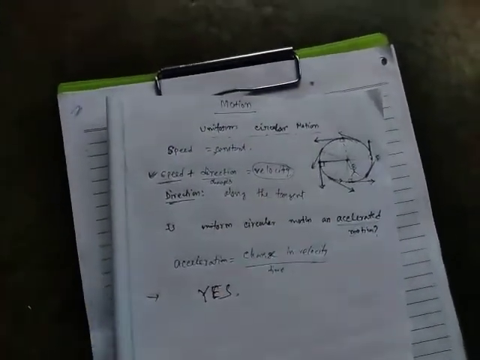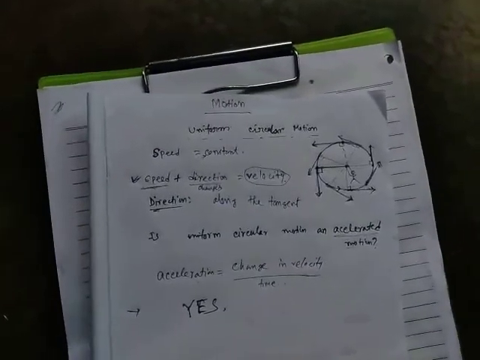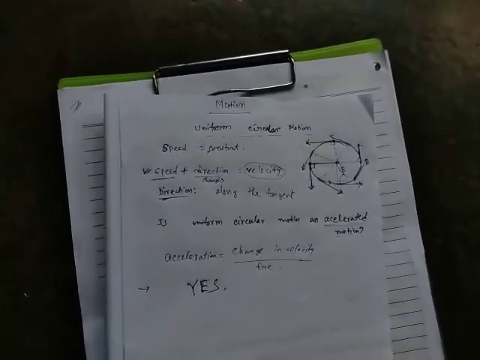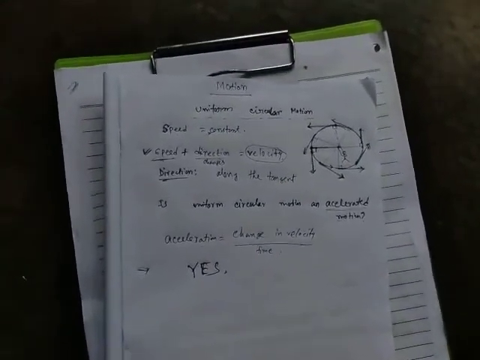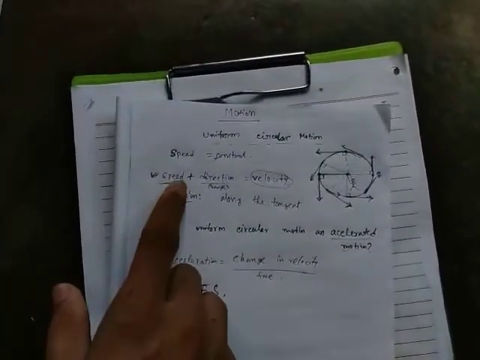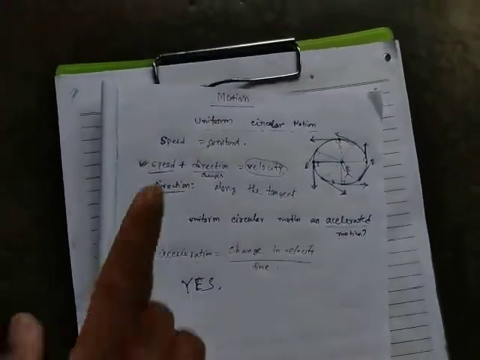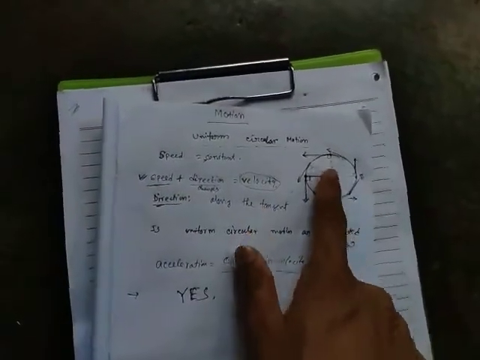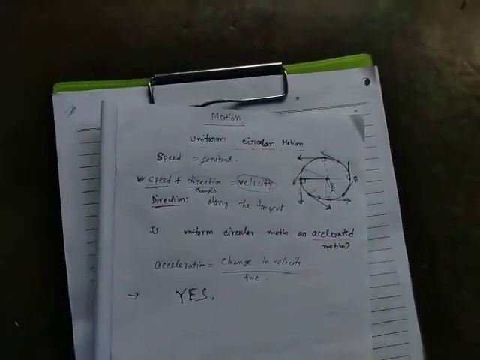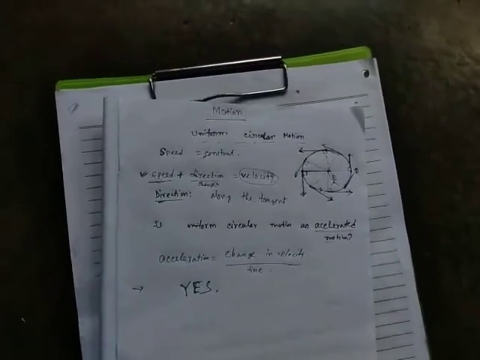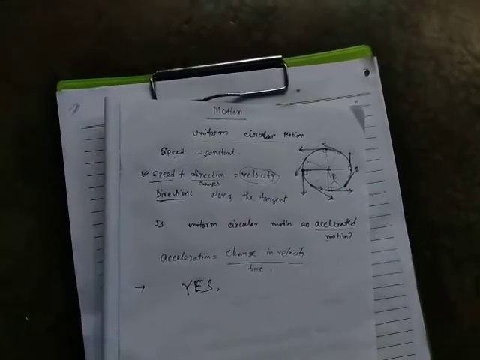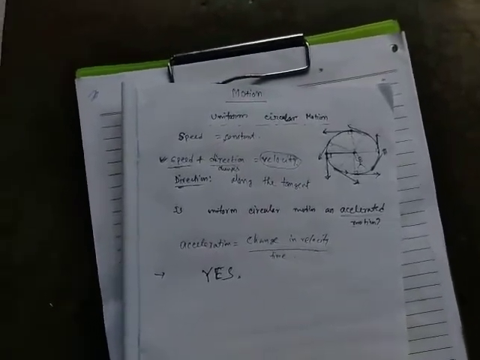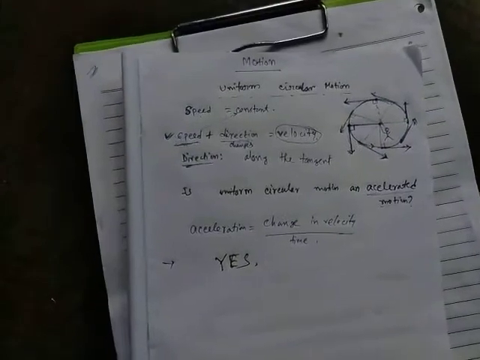So that's why uniform circular motion is an accelerated motion. Though the speed is constant, the object has an acceleration caused by the change in direction, because velocity contains magnitude as well as direction.